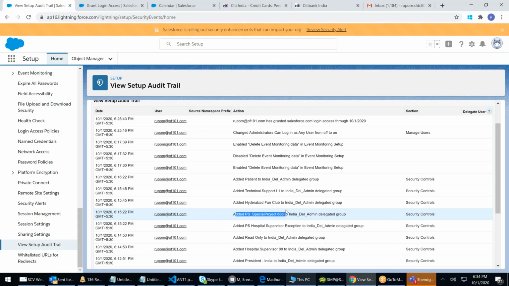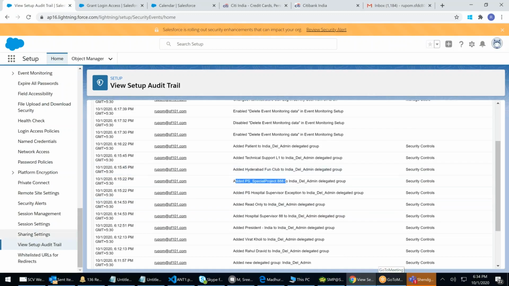Here, setup audit trail. If you remember, I told you yesterday that it doesn't capture transactional data. It captures setup data, configuration data, metadata. Whereas in the object, when you have an option called tracking history, they track the data. Here we are tracking who is doing what in the system, only at the server level. View setup audit trail.